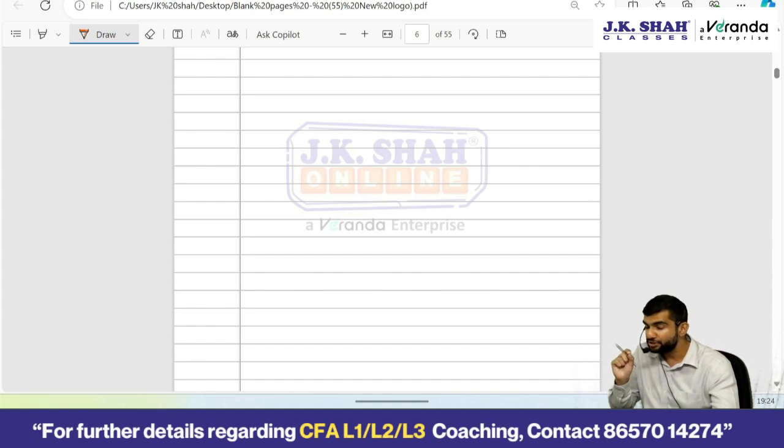Should you base your project decisions on cash flows or accounting income? Cash flows, because accounting income is subject to manipulation, and moreover accounting income, net income, is based on accrual method. So even if cash has not been received, I can still show it as sales. So what matters is the cash flow. Tell me, after tax cash flows would matter or before tax? After tax, after considering all your expenses and everything, after payment of taxes, whatever is left in the project, whatever is left for the company.